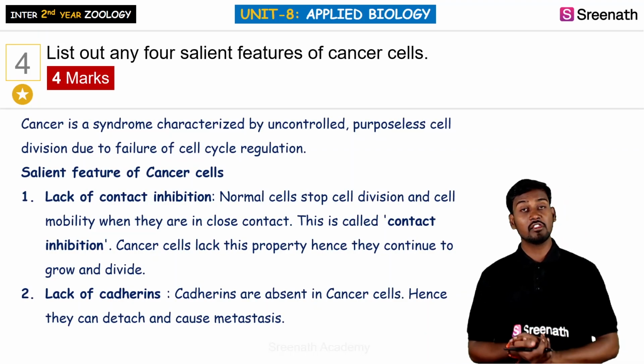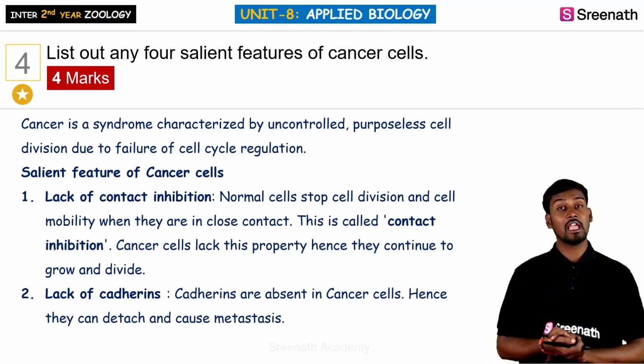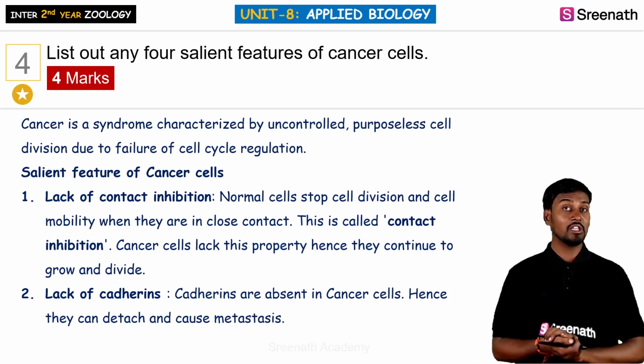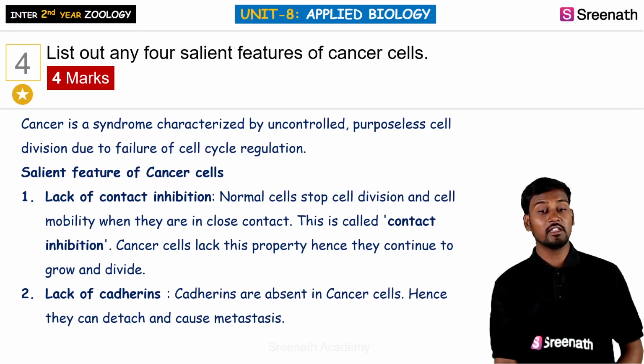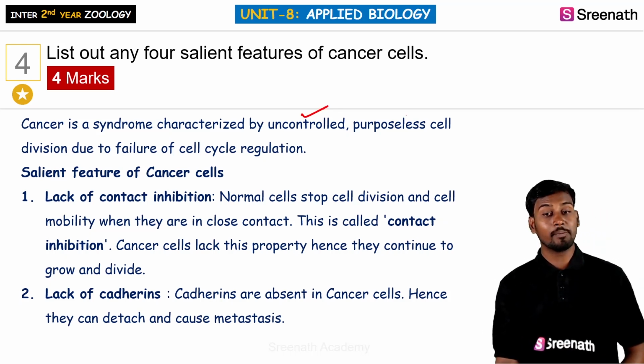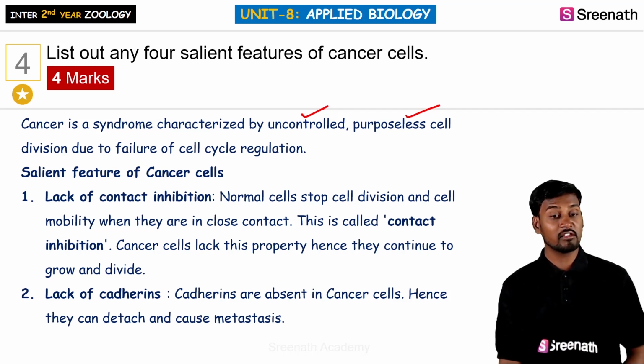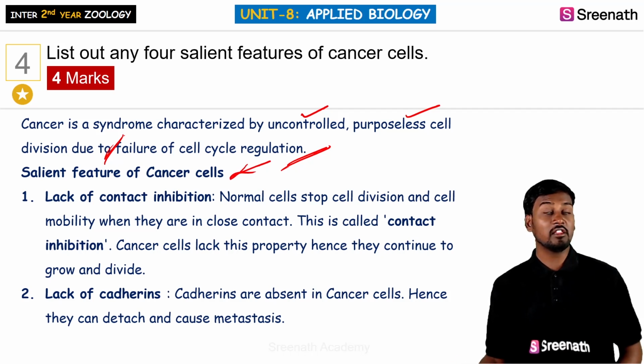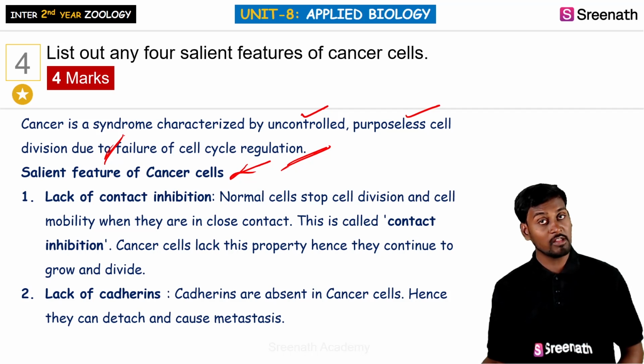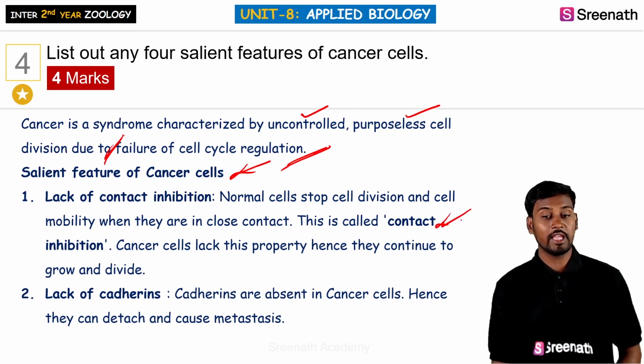Here we can learn about the features of cancerous cells, or what the appearance of cancerous cells is like. Generally, they are categorized by uncontrolled, purposeless cell divisions taking place in the cancerous cells during the failure of cell cycle regulation. Here we can see the salient features of the cancerous cell: they lack any kind of contact inhibition. Contact inhibition is a property generally expressed by cells, especially animal cells. When they come in contact with other cells, they stop the cell division. So that is called contact inhibition.